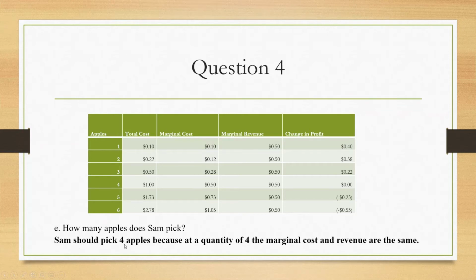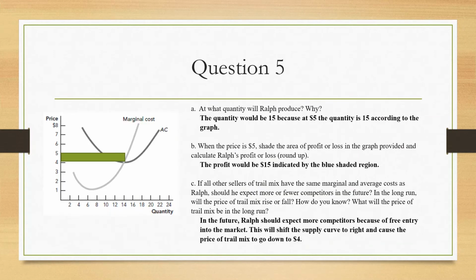And by looking at this data, you can see that Sam should pick 4 apples because that's where his marginal cost is equal to marginal revenue. Even though he doesn't make any profit, that's the best way to optimize his output, basically.